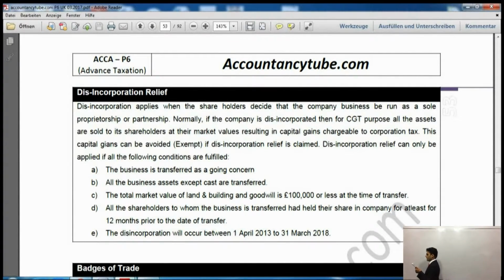Condition number C says the total market value of the land and building and goodwill is £100,000 or less at the time of transfer. And the next one says all the shareholders to whom the business is transferred must have had their shares in the company for at least 12 months prior to the date of transfer. So all of the shareholders must have held the shares for 12 months prior to the date of transfer. And the last one says this incorporation relief will occur between 1st of April 2013 to 31st March 2018.